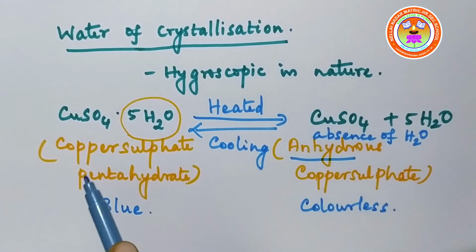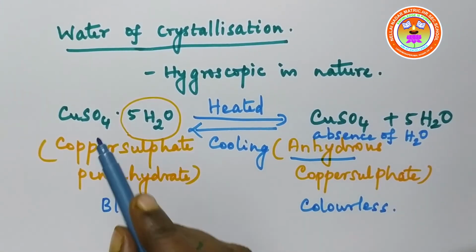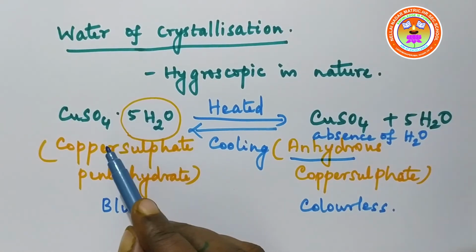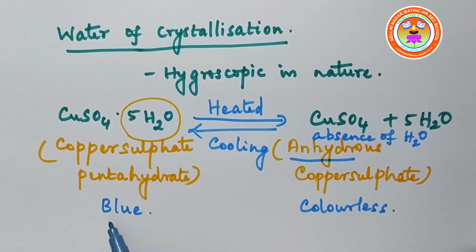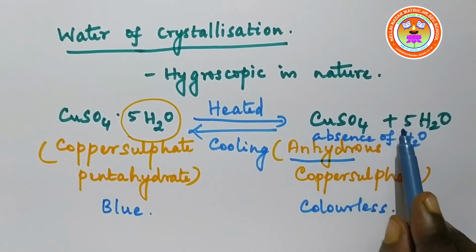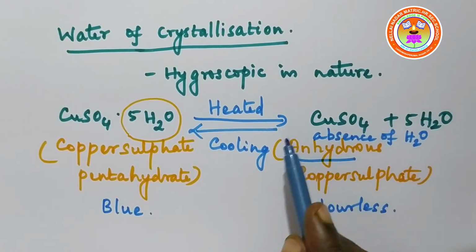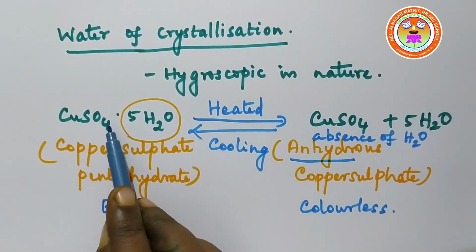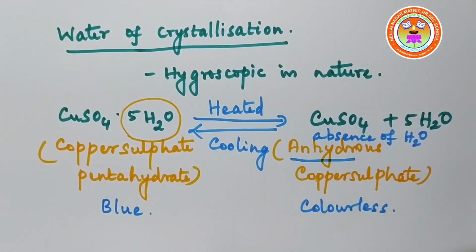Copper sulfate absorbs water molecules from the atmosphere and becomes sky blue copper sulfate pentahydrate, which when heated forms anhydrous copper sulfate and 5 water molecules. On cooling back, it forms copper sulfate pentahydrate again. So this is a reversible reaction. Okay, children? Yes. So this is called water of crystallization.